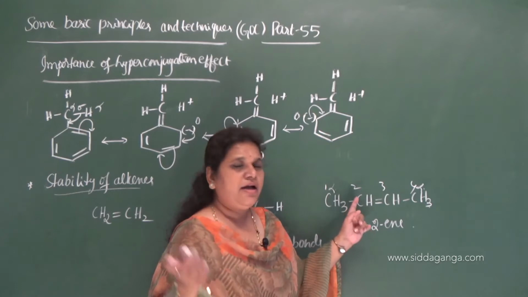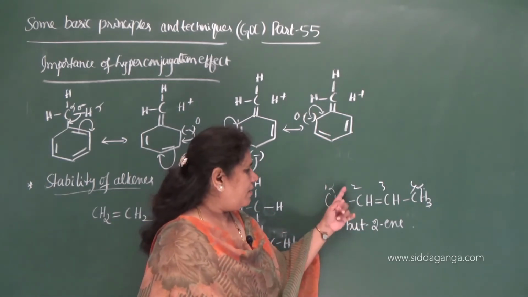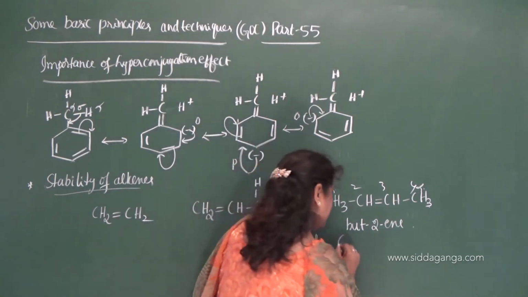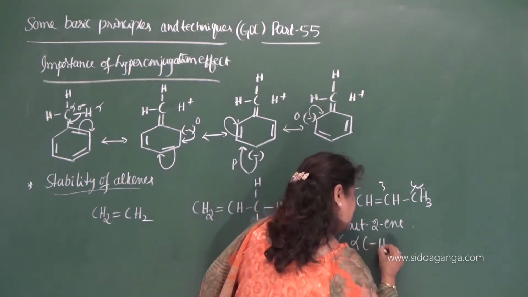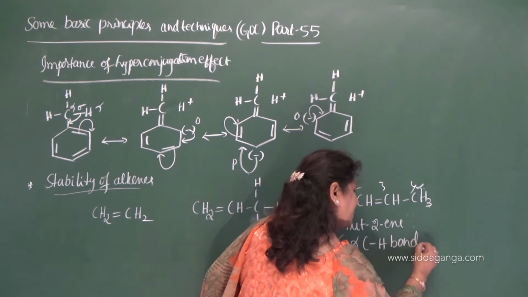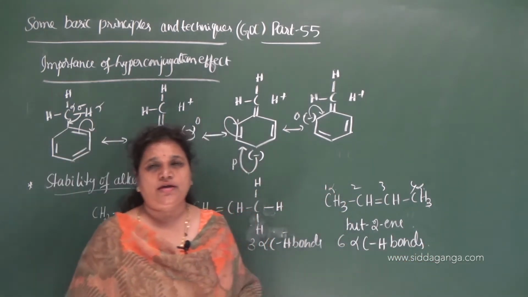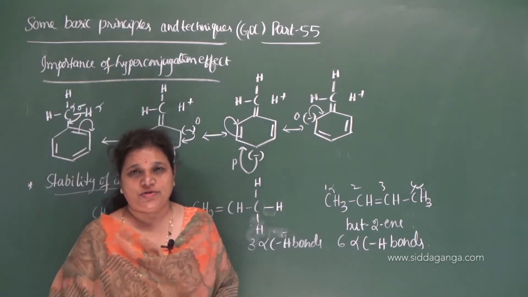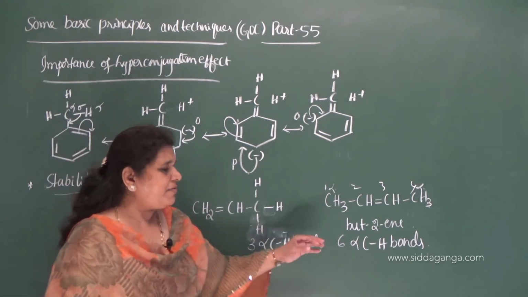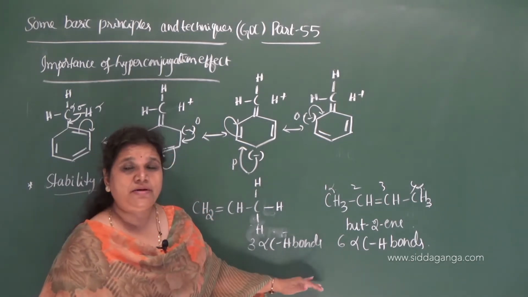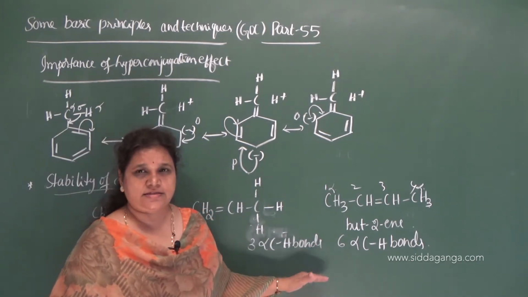The functional group here is the double bonded carbon. How many alpha CH bonds are there? 3 plus 3, so a total of 6 alpha CH bonds are there, which means you can write 6 hyperconjugative structures. As the number of hyperconjugative structures increases, stability also increases.